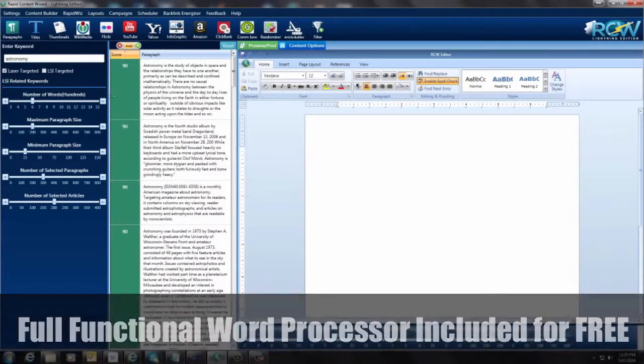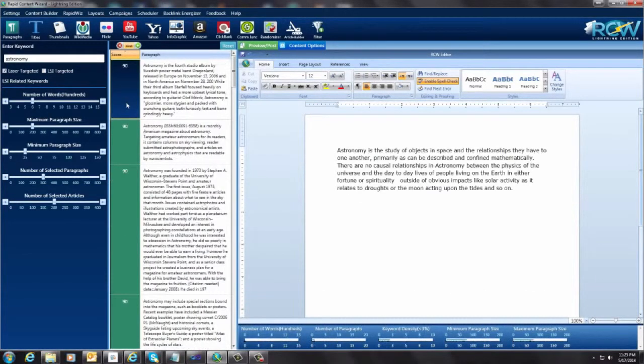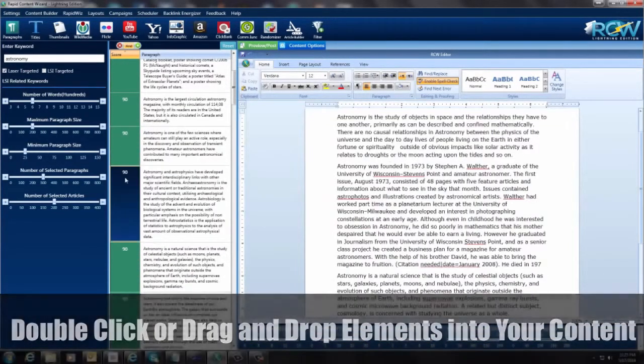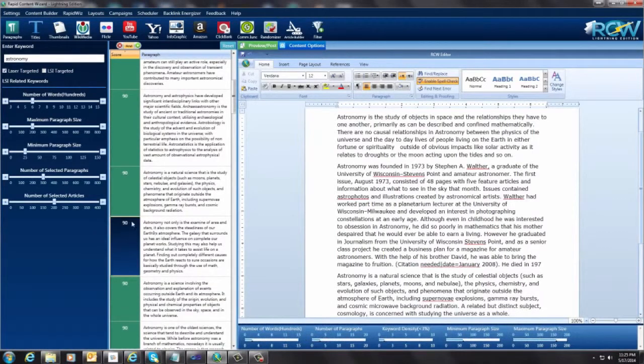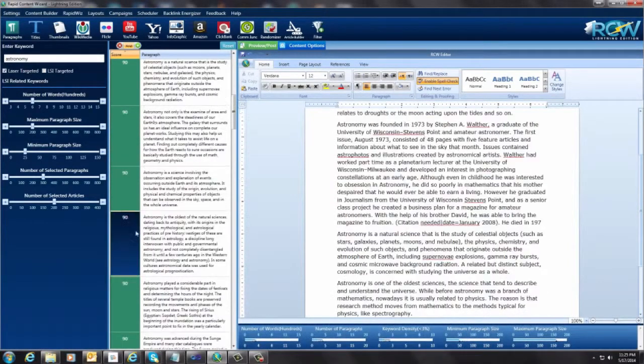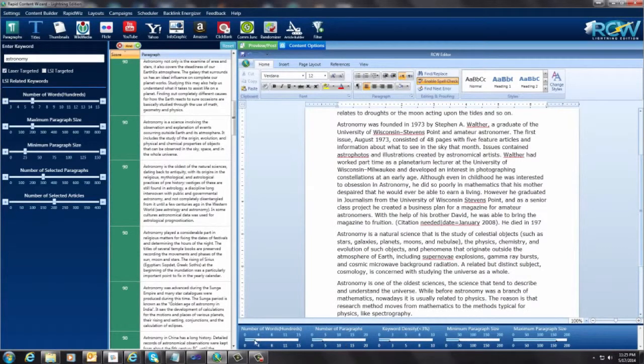here on the side. All I have to do is come up here and double click on the paragraphs that I want, and it will automatically put them in here. And the good thing about this is you can select any of these paragraphs you want, and they will all read through and form together so that they make sense. And you look down here in the bottom, there's a little graph here. It tells you how many words in the hundreds that you've created. So we have almost a 400-word article here.